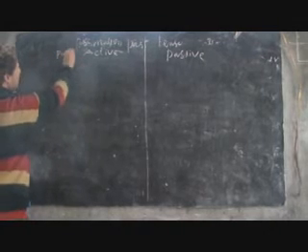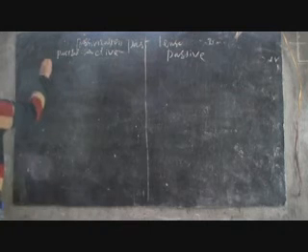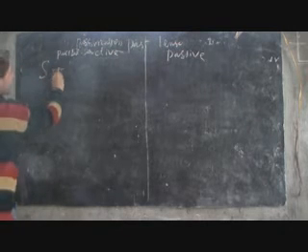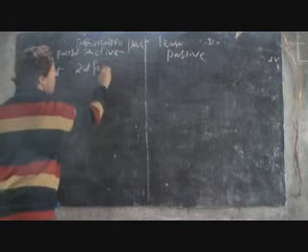Past indefinite active. So see first the rule for this. There is subject, then the second form of the verb, and then there is object.